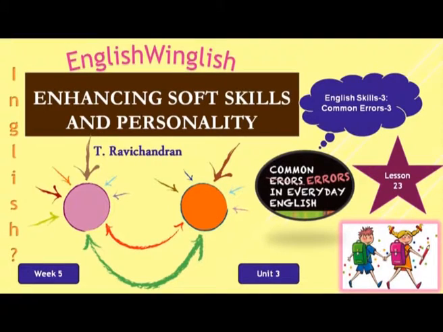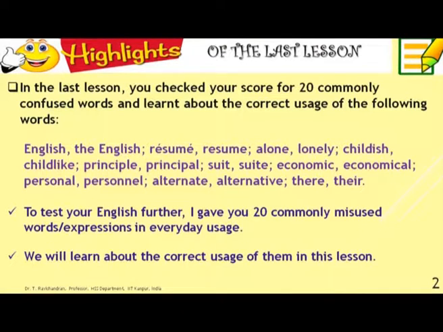This is week 5 and we are on the third unit, and as far as English skills contents are concerned, again we are on the third module and we are discussing common errors, and this is lesson number 23. Today again I am going to give you 20 more sentences in which you normally commit mistakes in day to day language. But before that, what did we do in the last lesson?